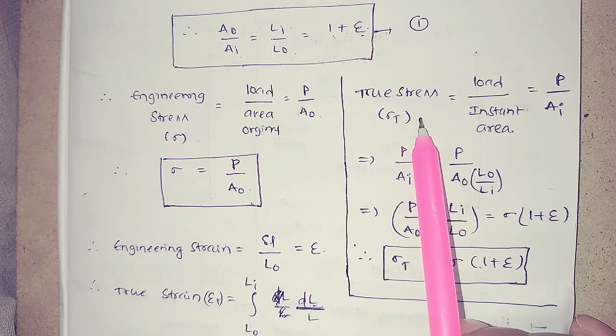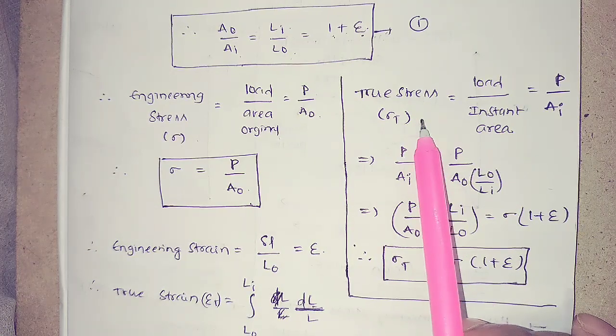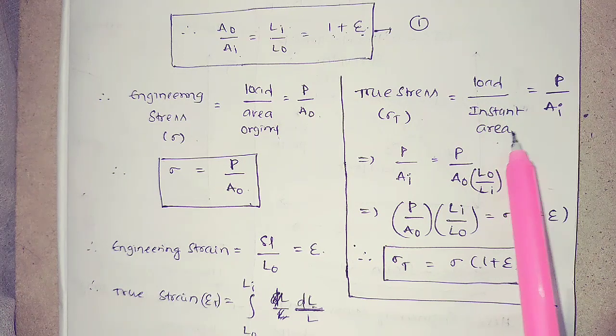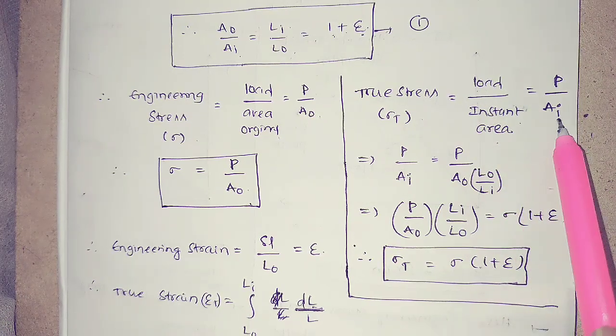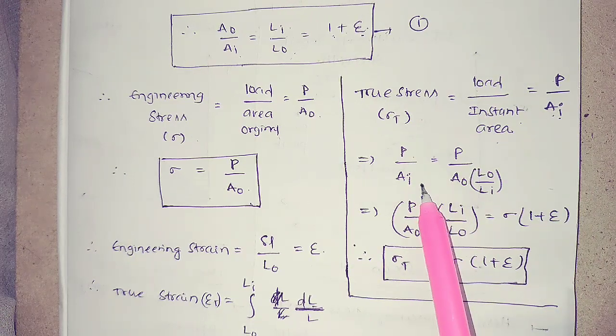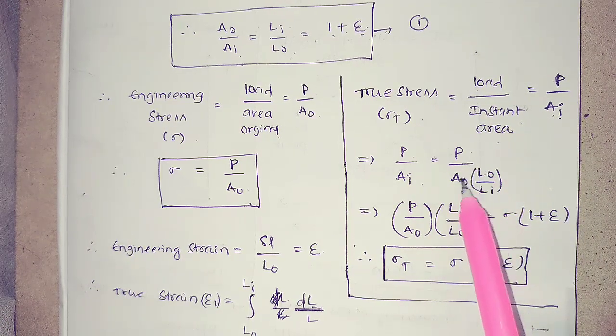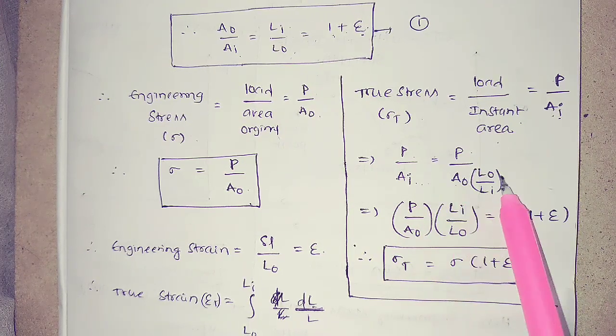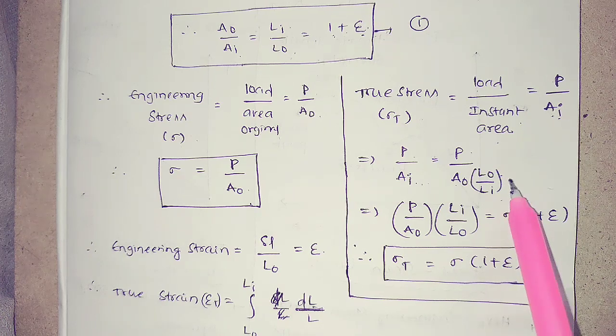Now come to the true stress. True stress is defined as load by instantaneous area. Instantaneous area means Ai. That means P by Ai. What is Ai? Ai is equal to A naught into L naught by Li.